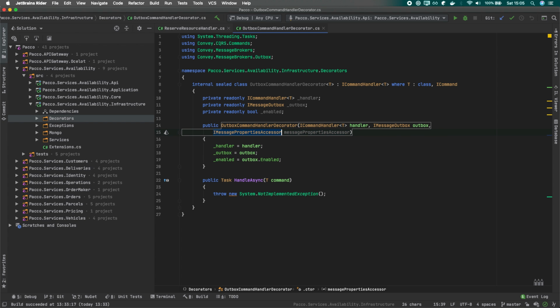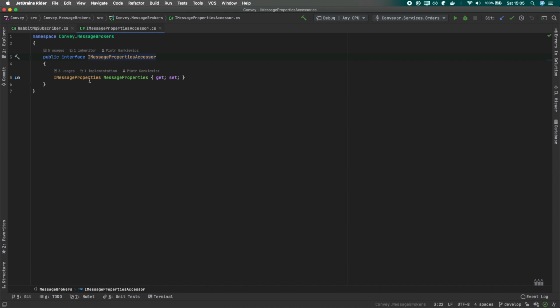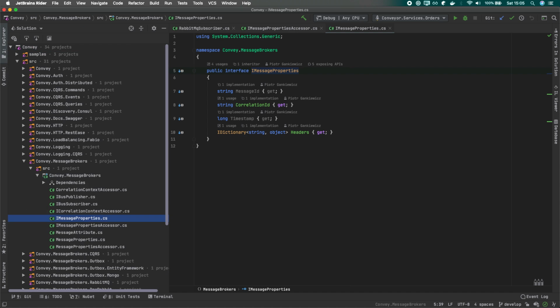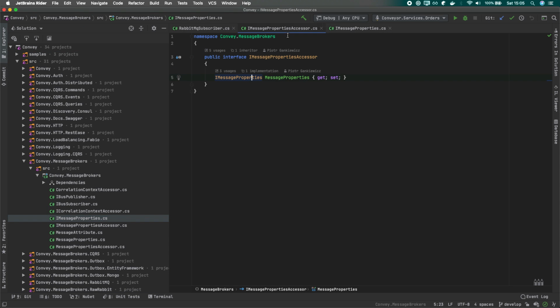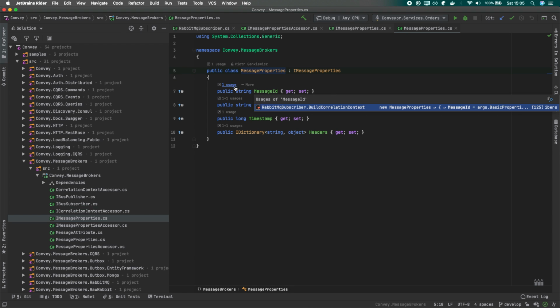Where it's implemented. So we have this interface, and this interface gives us the following default properties of a message, like the message ID. About this one we'll talk later on, some timestamp, list of headers. So we can put here some common message properties, and these properties will get assigned somewhere in the subscription.